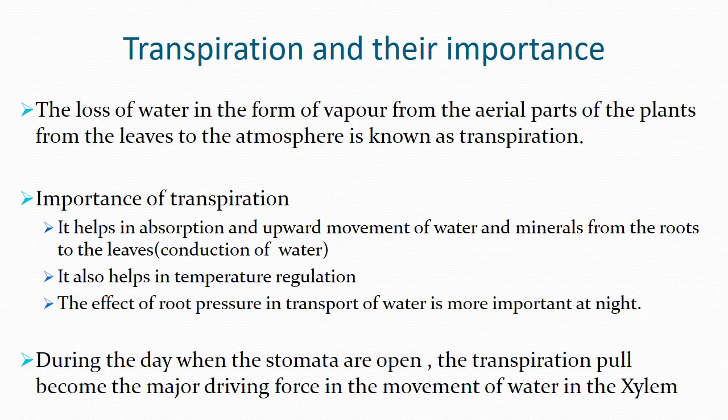If the rate of transpiration increases, it helps the upward movement of the water and minerals from the roots to the leaves. When the rate of transpiration increases, the transportation of water also increases. And if the rate of transpiration increases, it also helps in temperature regulation. It also regulates the temperature in plants.